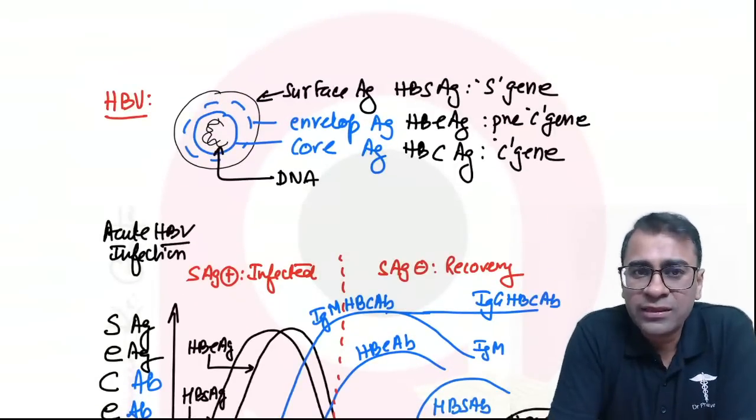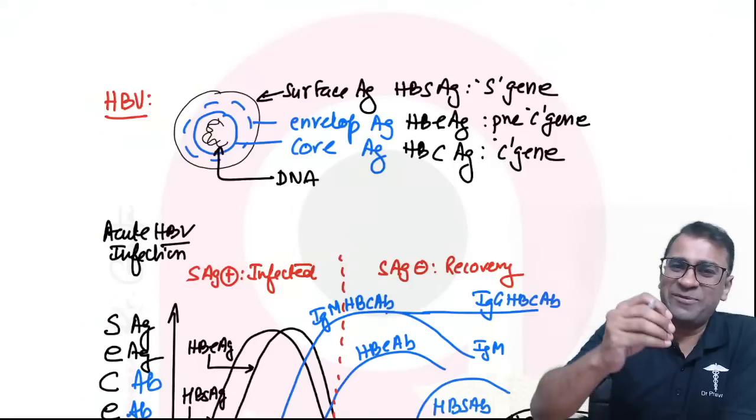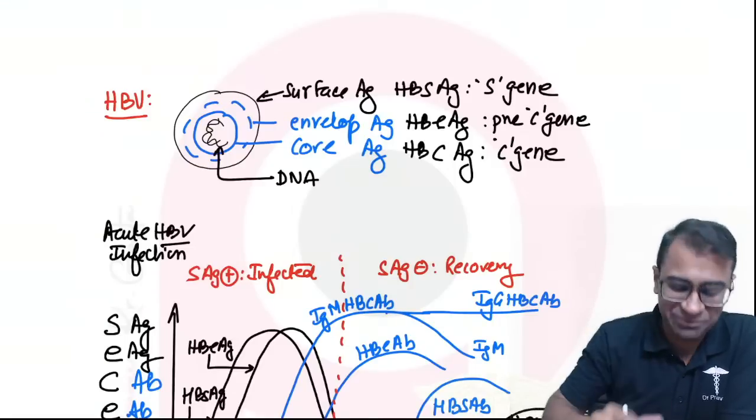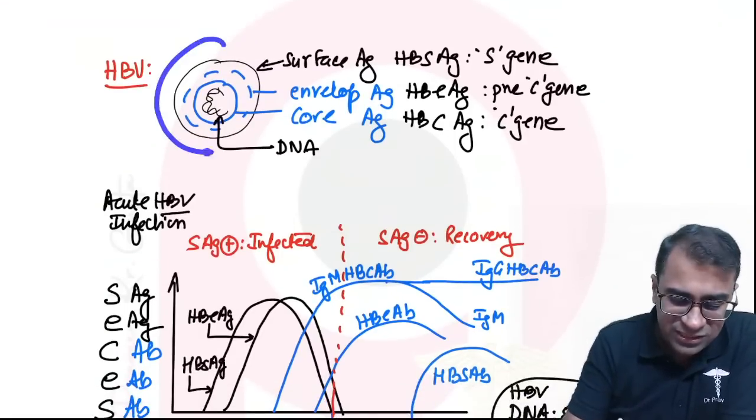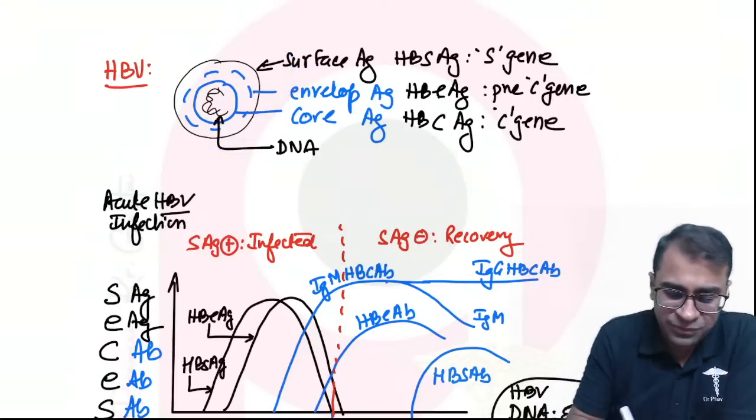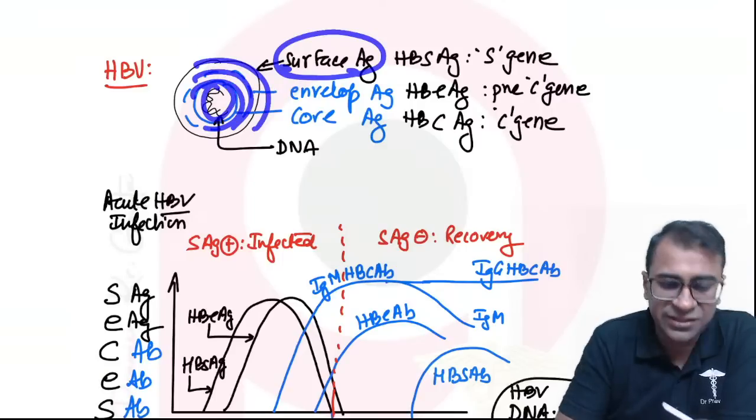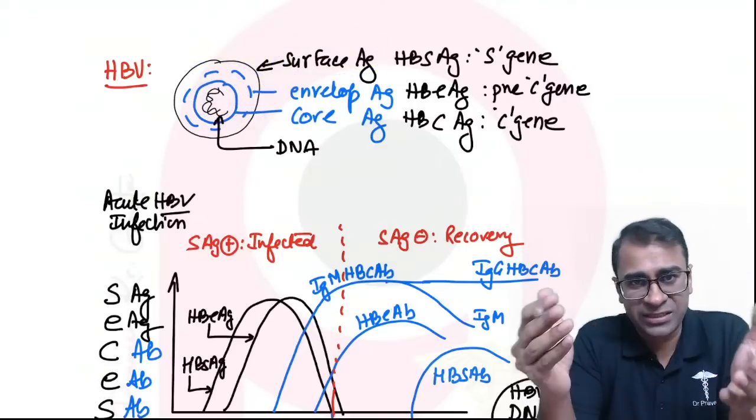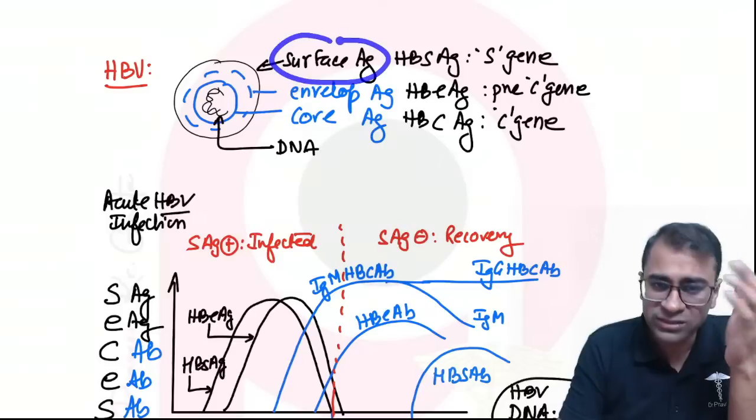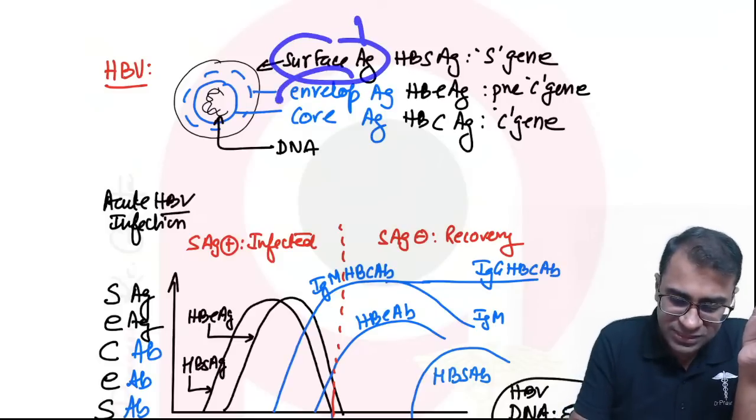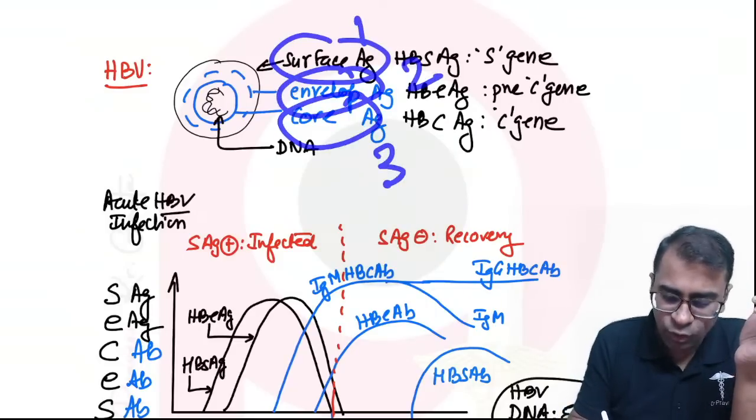Next is hepatitis. Again, one question which will surely be asked this year. For this, we'll discuss the structure of the virus. It is surface antigen, then inside it, envelope antigen, then the core antigen, and inside this is the DNA. When the virus breaks, the first thing to come out is surface, second envelope, third core.